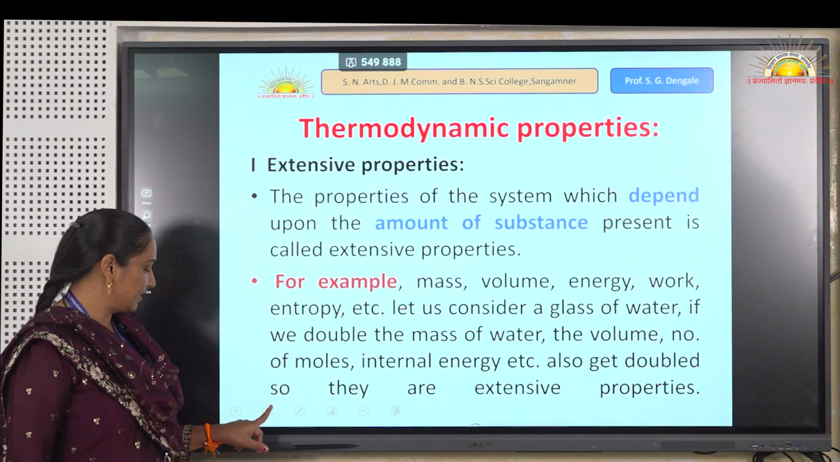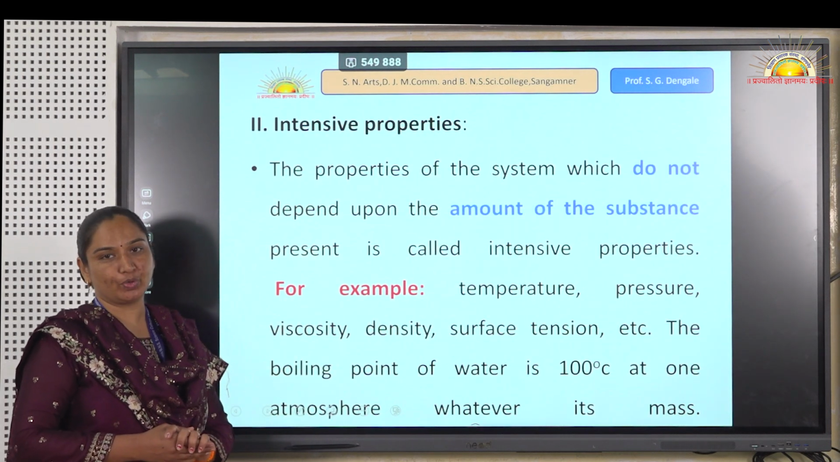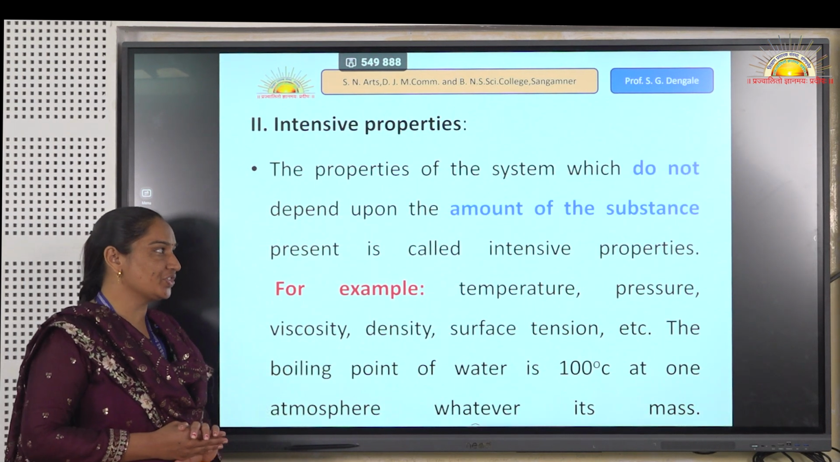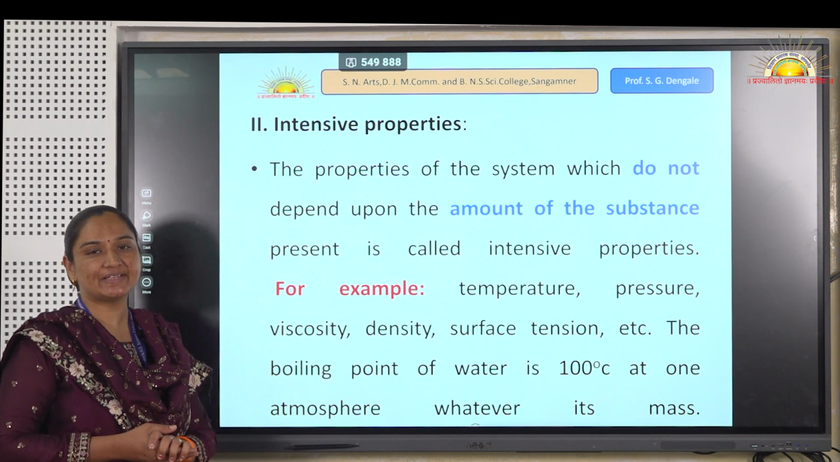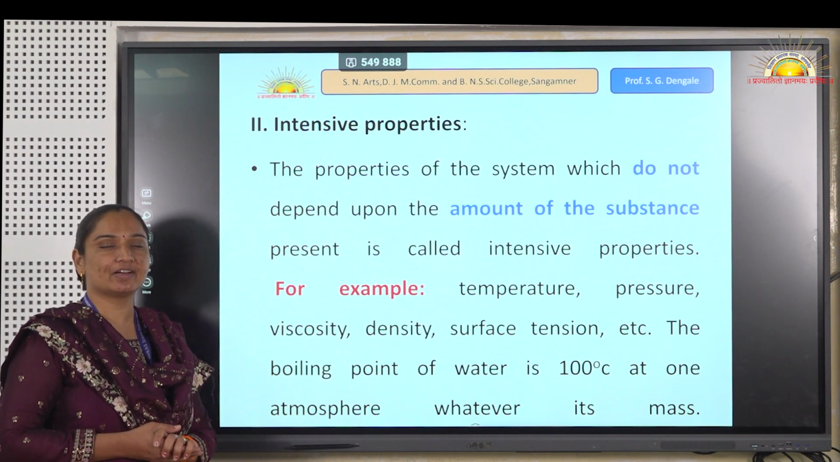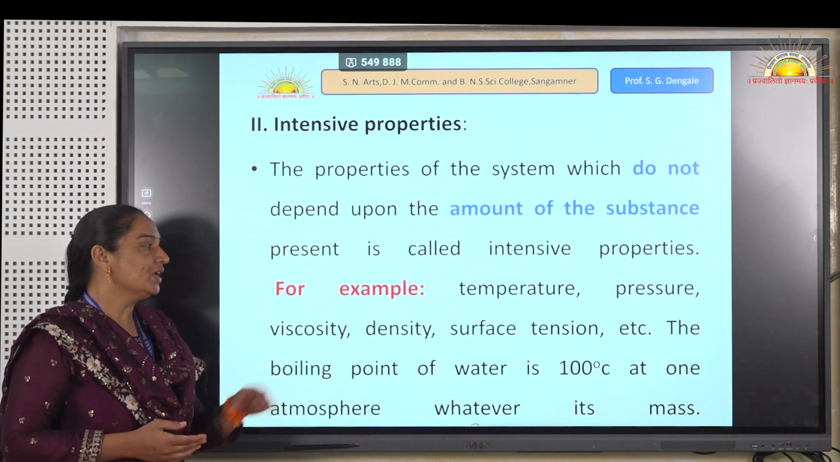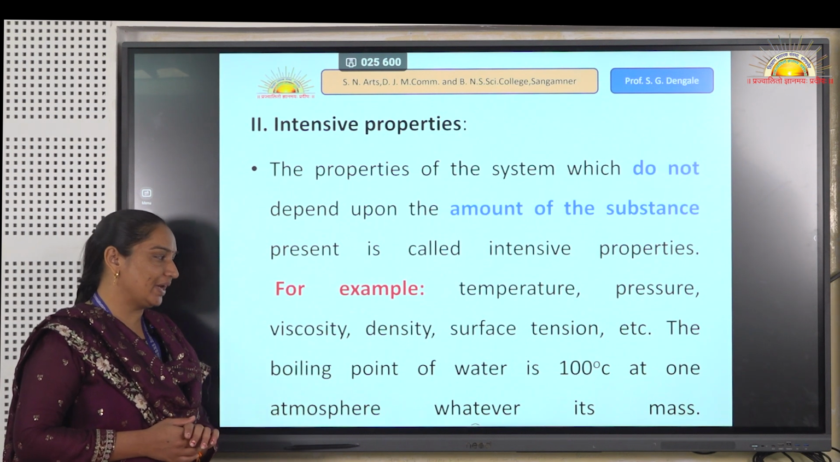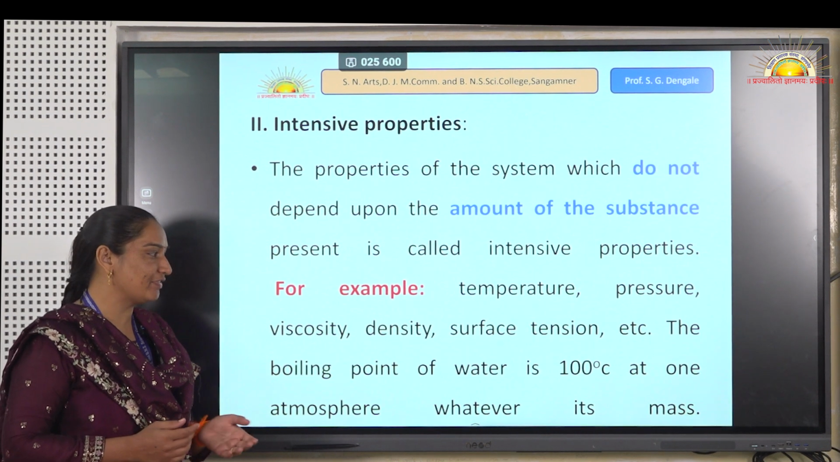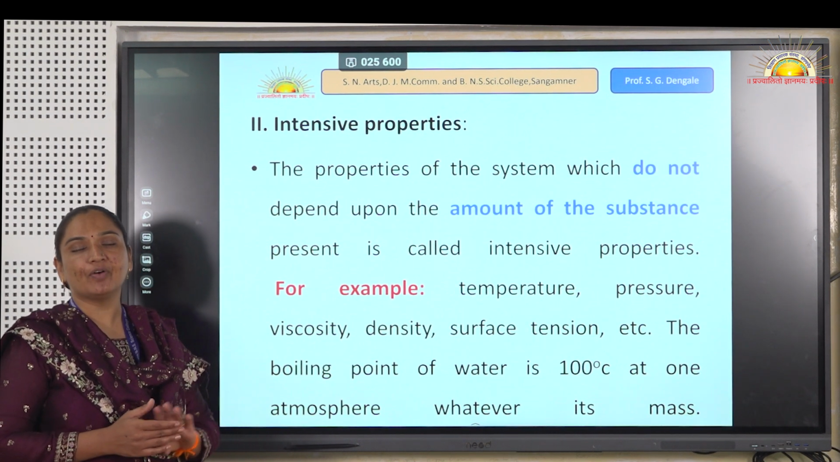Then our next property is the intensive property. Those properties of the system which do not depend upon how much matter is present in the system are called intensive properties. Examples of intensive properties are temperature, pressure, viscosity, density, surface tension, etc.